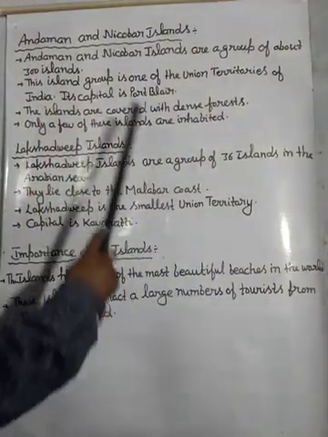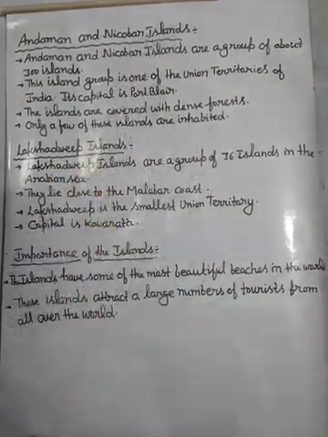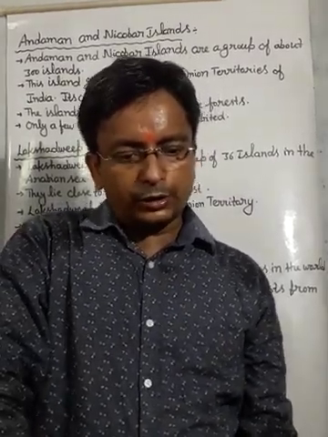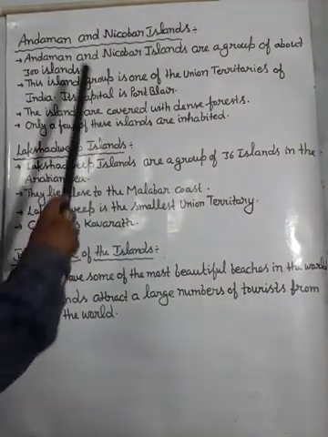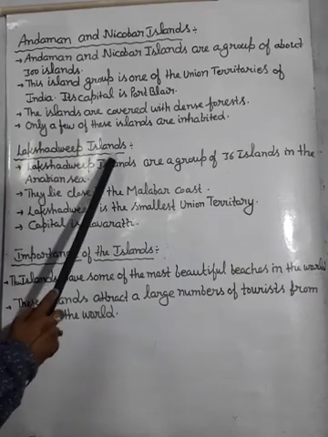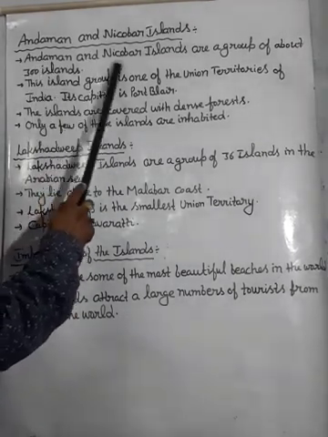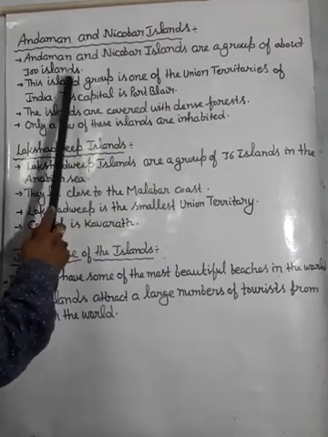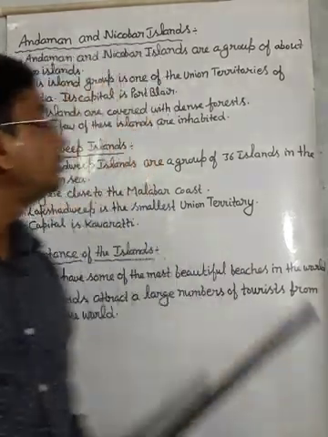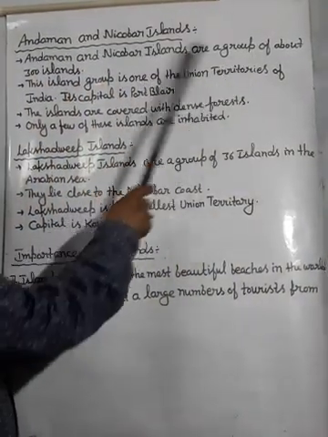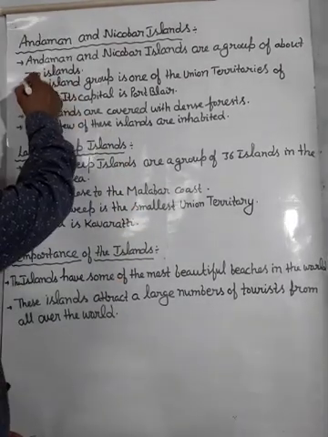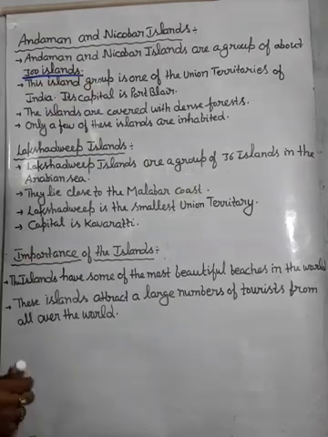Our next topic is Andaman and Nicobar Islands. Yes, student. After island, we will see the two main islands, Andaman and Nicobar Island and Lakshadweep Island. Andaman and Nicobar Islands are a group of about 300 islands. Keep in mind, how many islands are there? 300 islands.